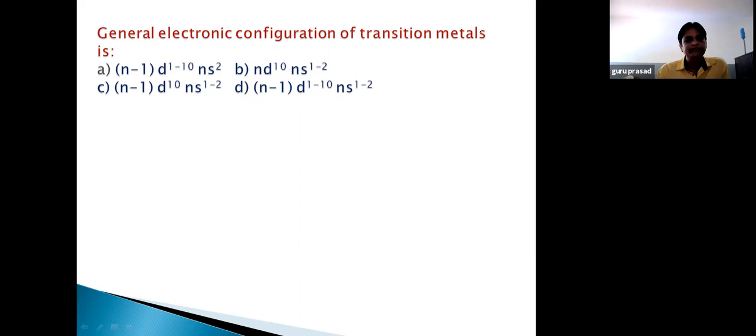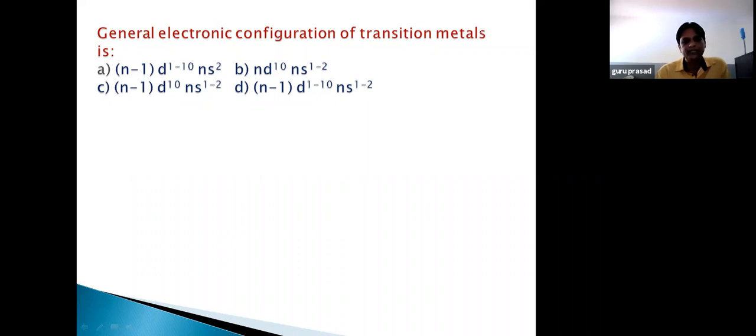Similarly, because of the presence of partially filled d orbitals, you can expect d-d transition. So it will have color. Next, the Zn2+ ion. Zinc atom, atomic number 30. The Zn2+ ion is formed by losing 2 electrons, so electrons will be 28.